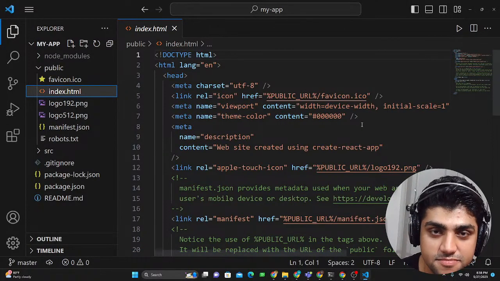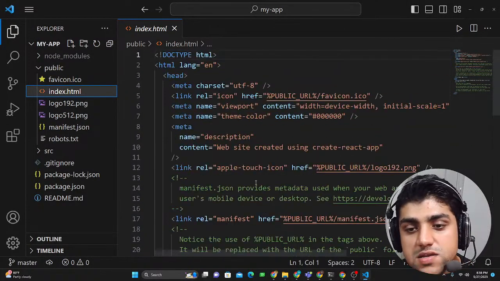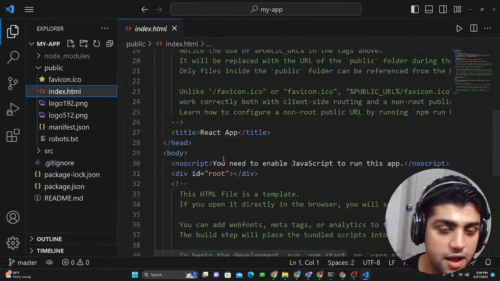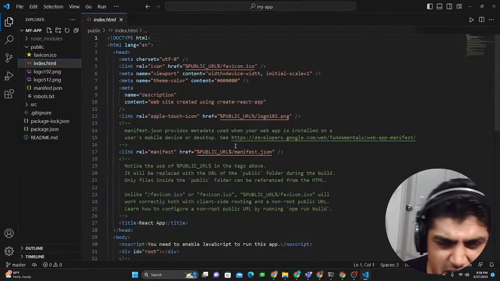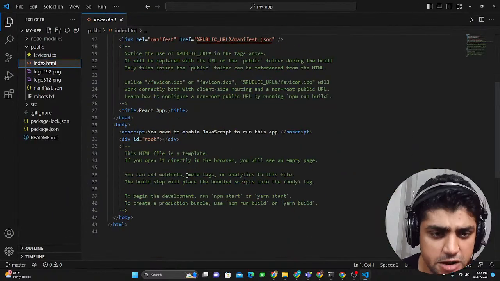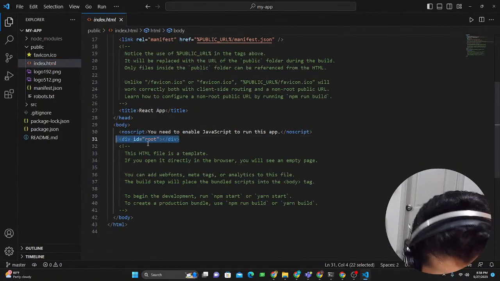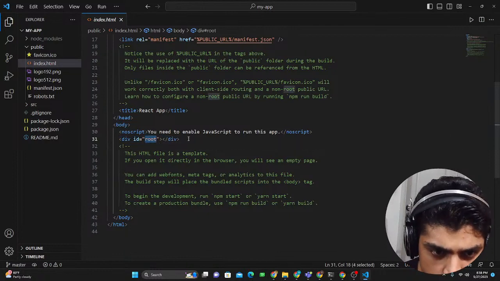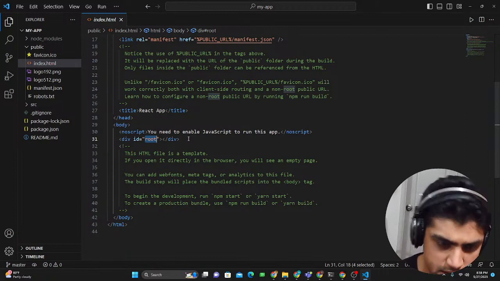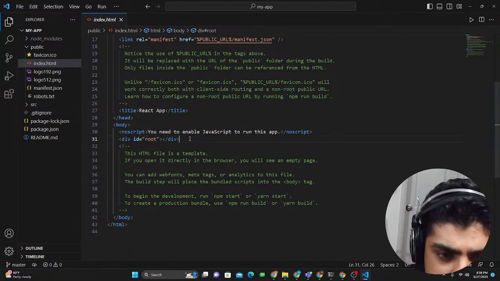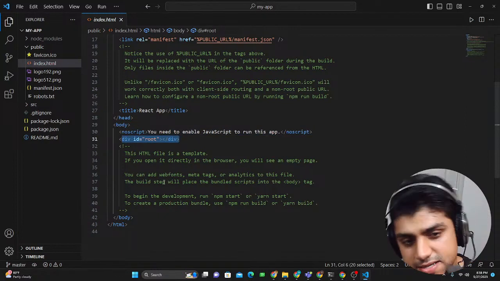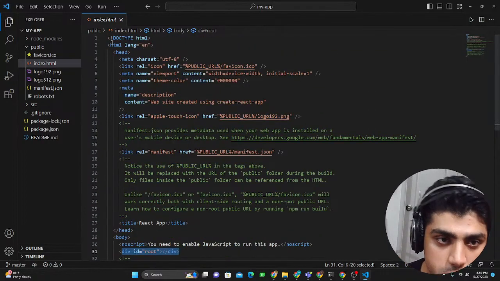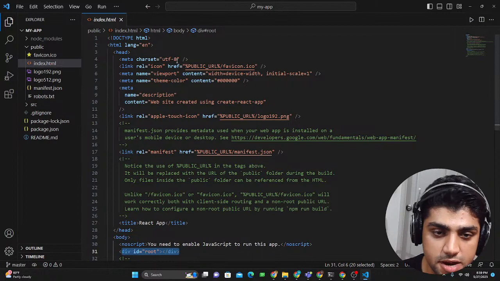I really appreciate it. Now what we're gonna do is we're gonna create this app. We have this index.html file, and you could just ignore a lot of the comments that you see over here. What you need is this root div. We're gonna have to enable this. This is where all of React code will be rendered. Other than that, this is just the skeleton of your index.html file.